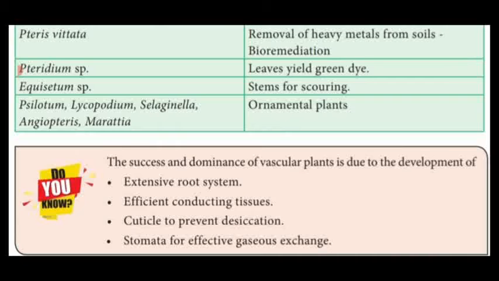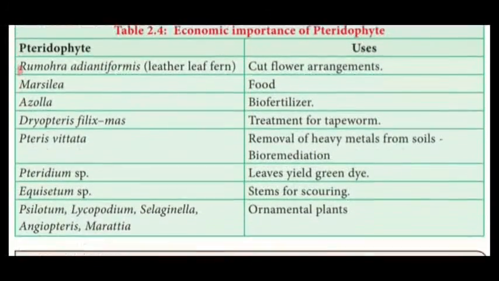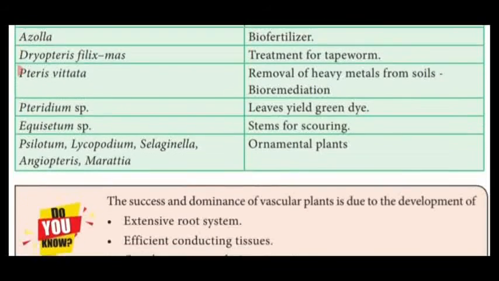Stomata are also present in the leafy region for gaseous exchange. That's why these pteridophytic plants are known as very successful dominant vascular plants. So these are all the characteristic features that make pteridophytes successful dominant vascular plants. So these are all the economic importance, and the do you know paragraph.